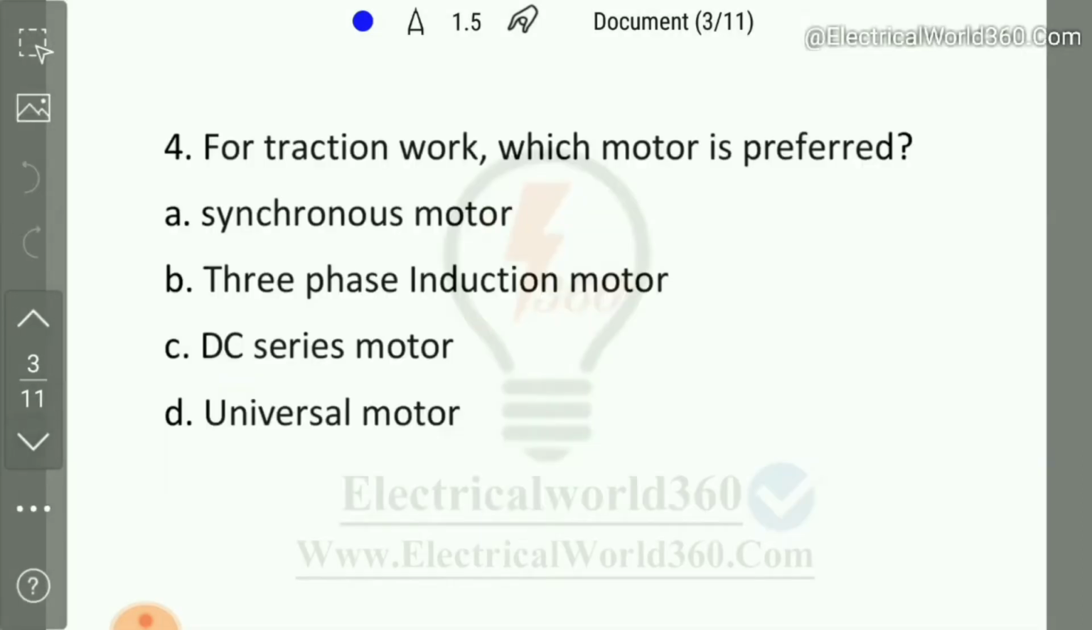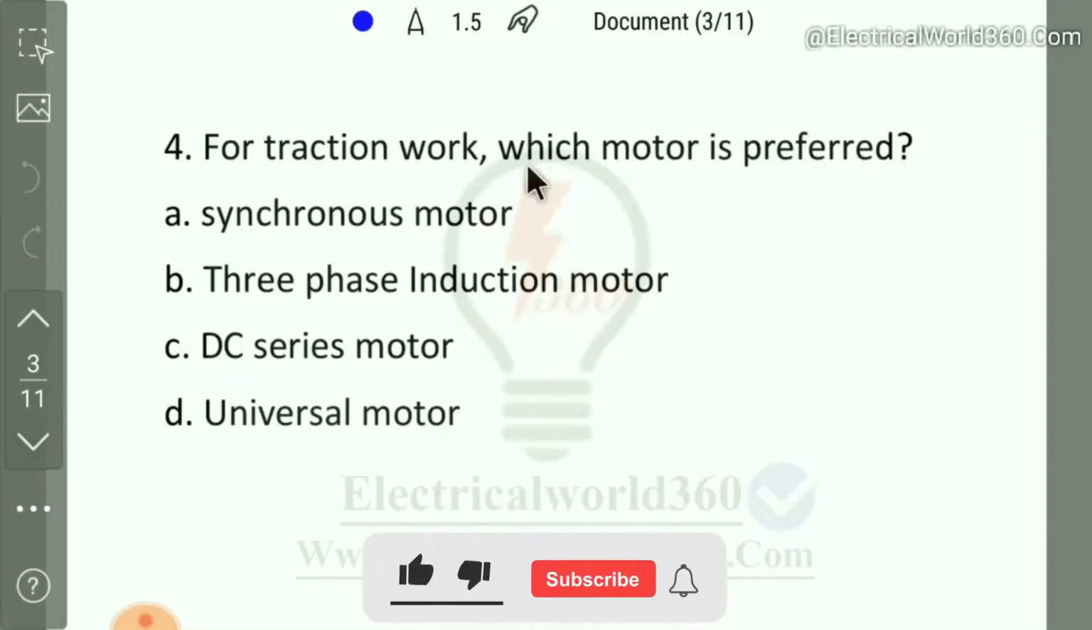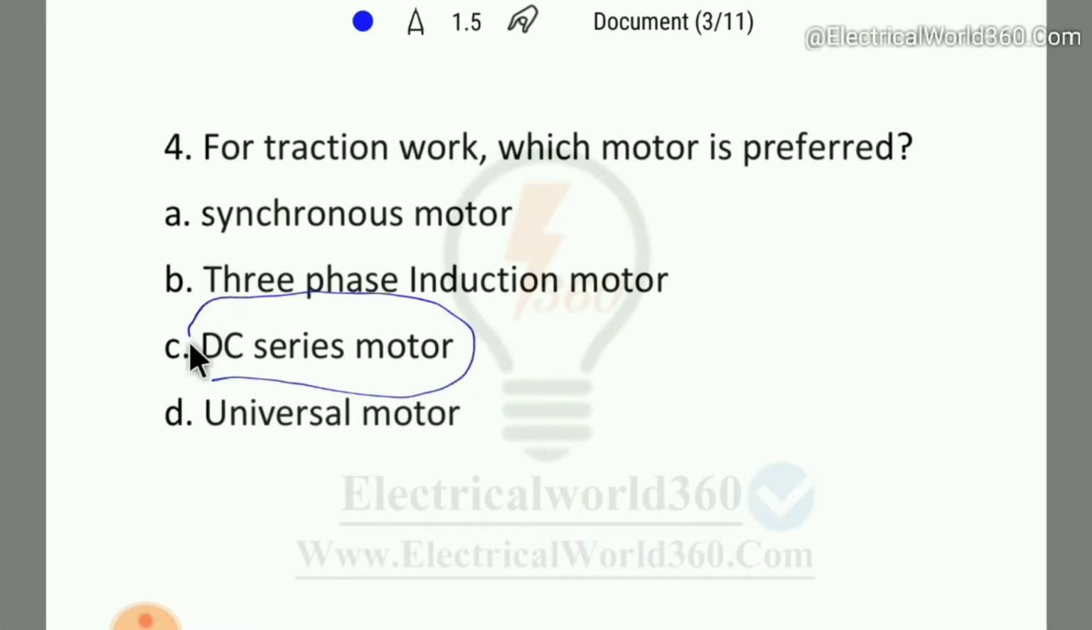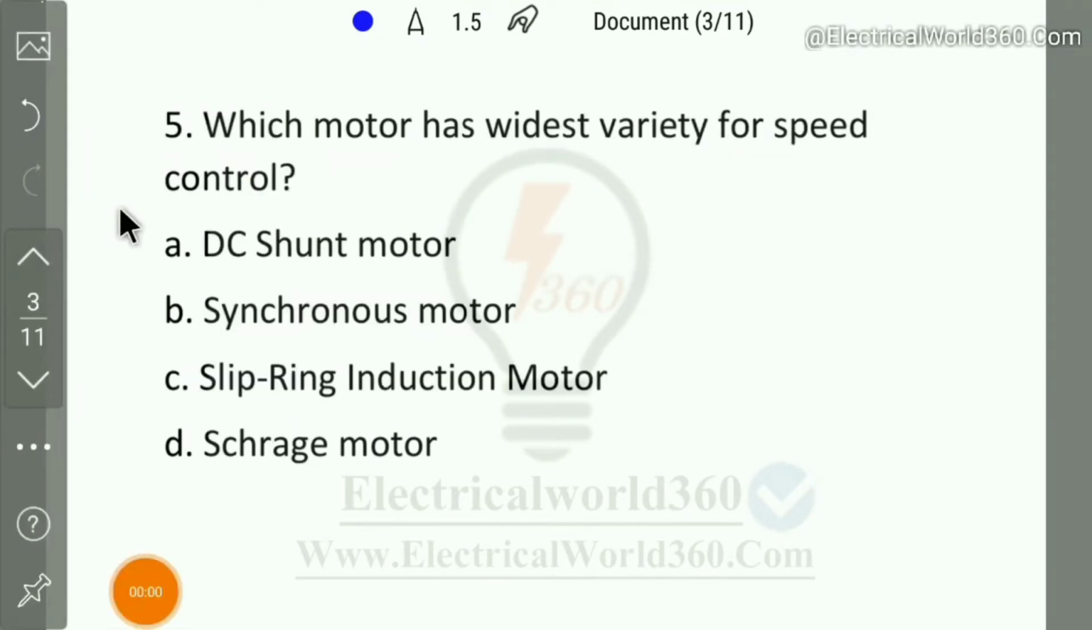Coming on the next question again, for traction work, which motor is preferred? As we know, for traction, DC series motor is used. Why is DC series motor used? Because DC series motor is used where high starting torque is required.